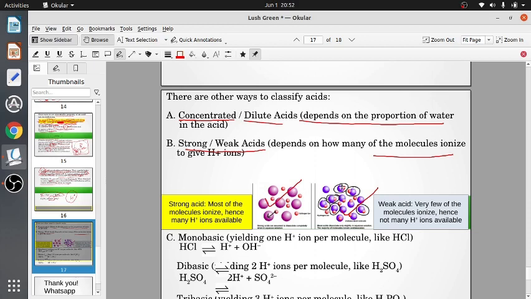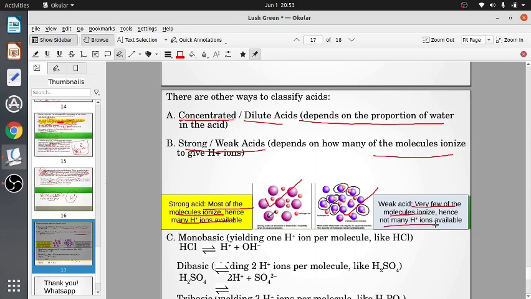When very few molecules break up, we get a very small number of hydrogen ions, and that's a weak acid.